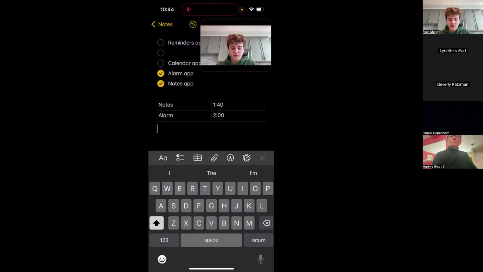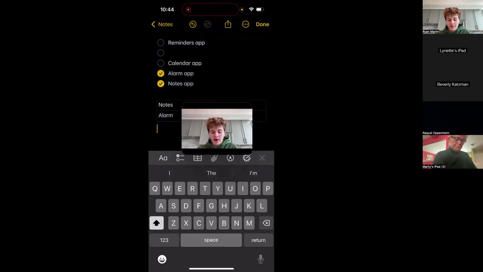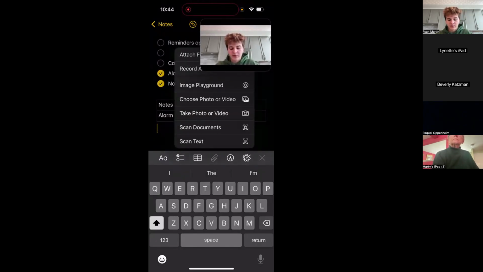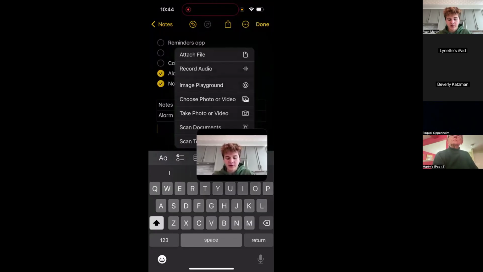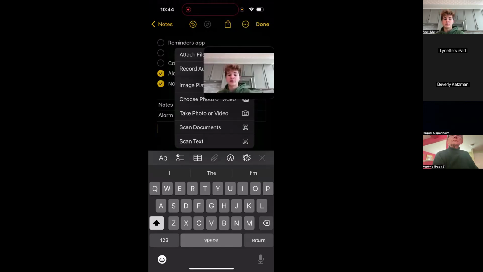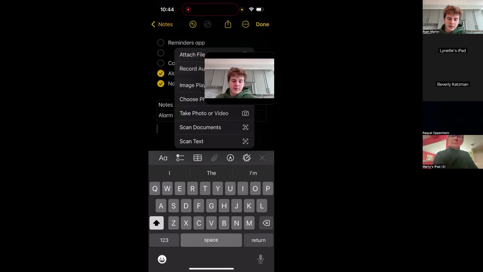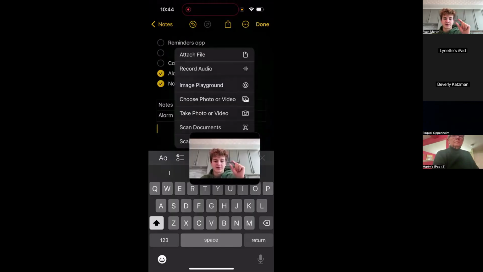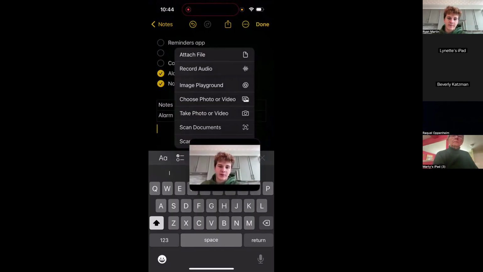The paperclip under me, this is how you attach photos or things like that. So as you can see here, a paperclip always means to attach. So that's just a good rule of thumb that applies almost over every single app. If you think of a paperclip in real life, you use a paperclip to attach things to each other. So that's a good way to put it.